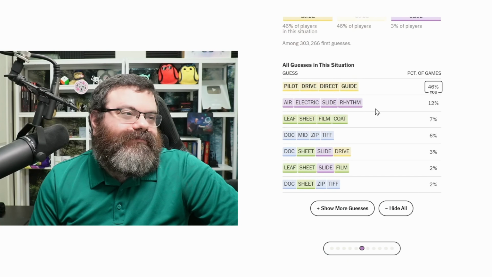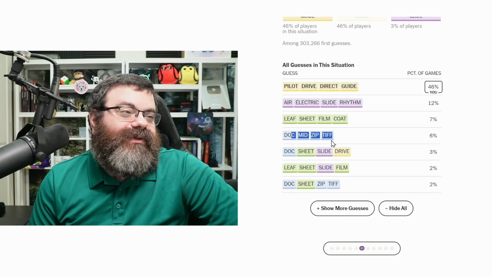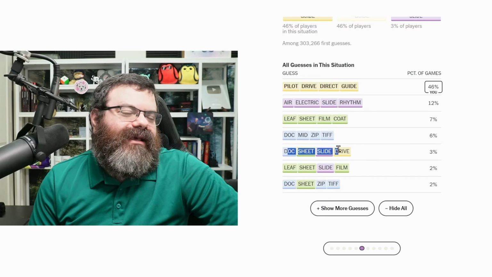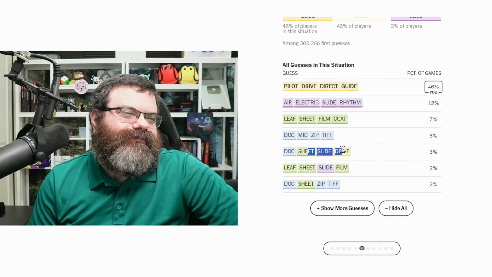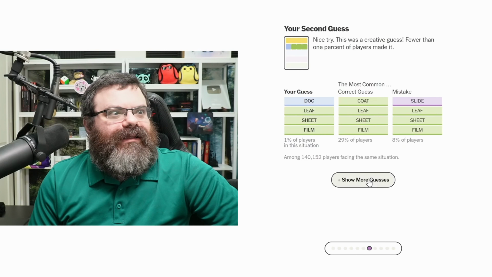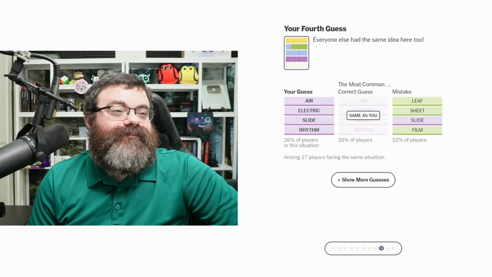All right. People are getting yellow first, purple, green, blue. So the first thing people are locking in generally isn't a mistake. Then there's the rainbow herring of the yeah, you know what I'm talking about. And then we've got slide in with green, and then we've got sheet in with blue. All right. And that's about it.